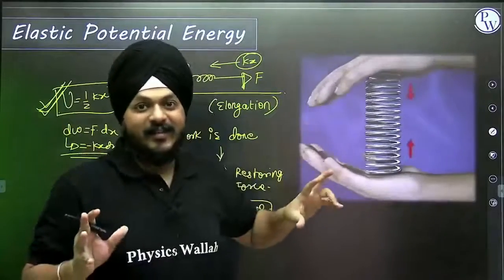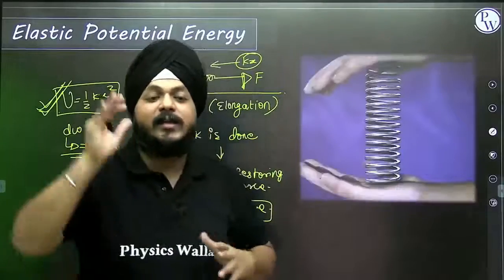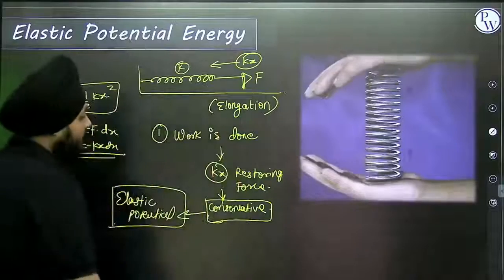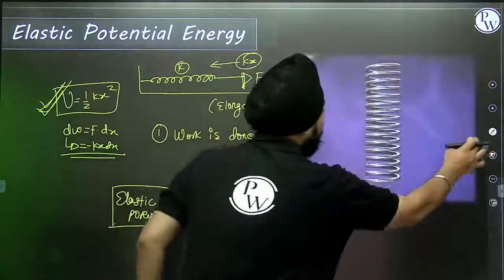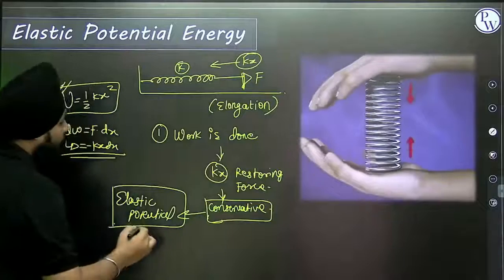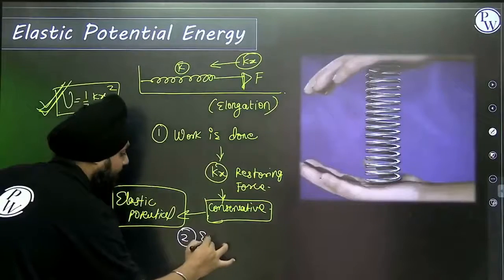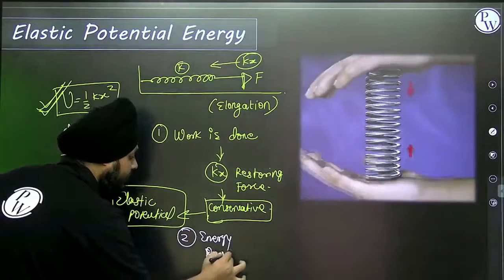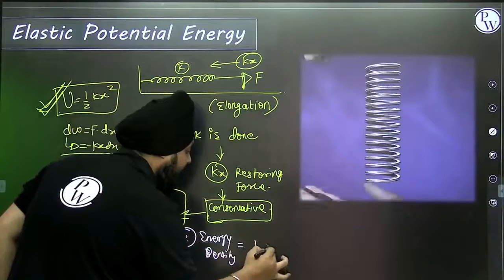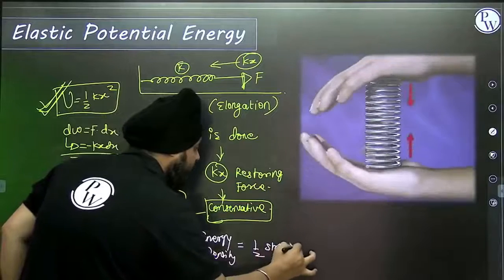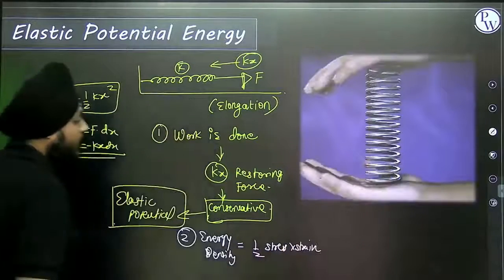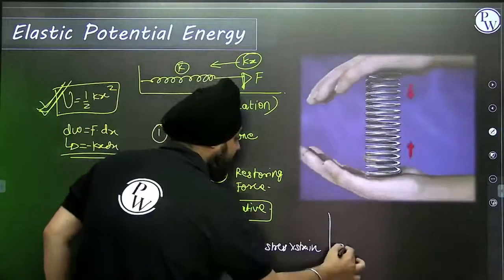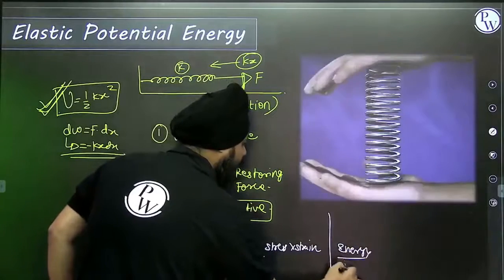But what amount of energy is stored per unit volume of the entire object? That is the energy density, which is equal to half stress into strain. That energy density is energy per unit volume.